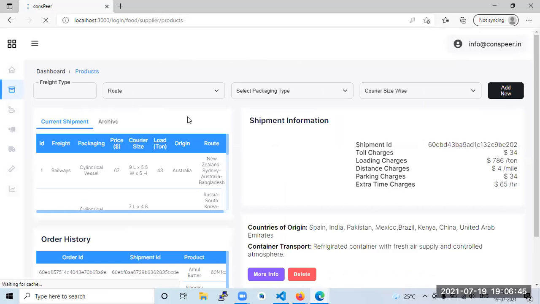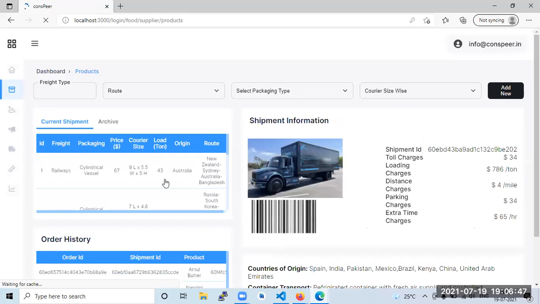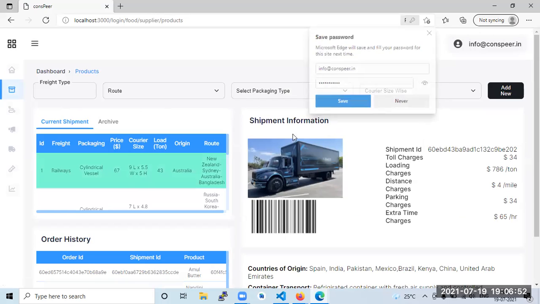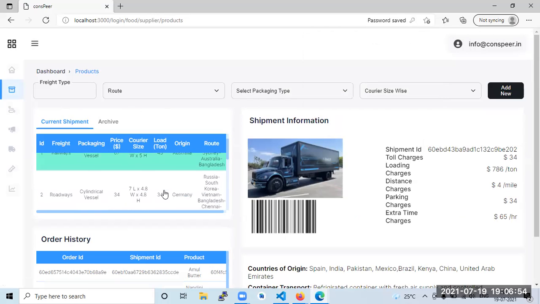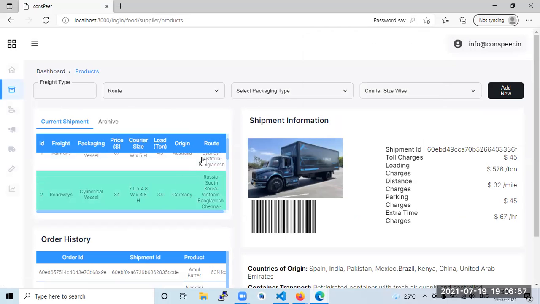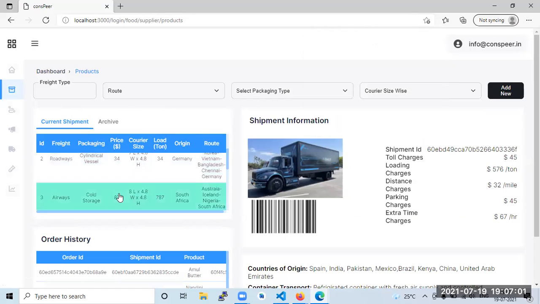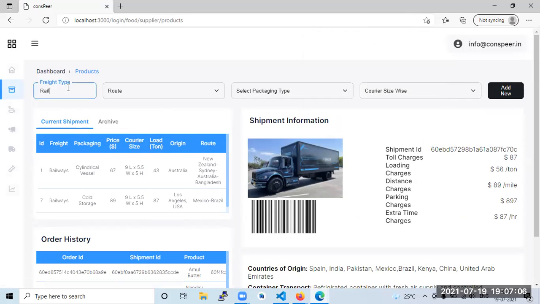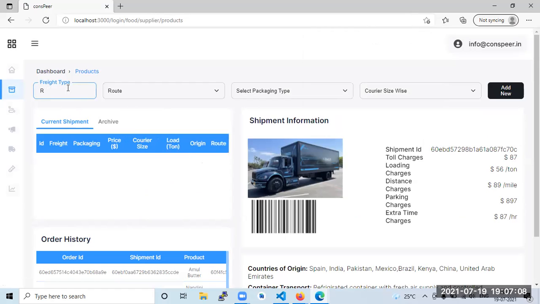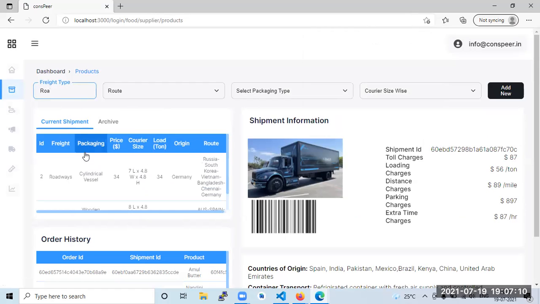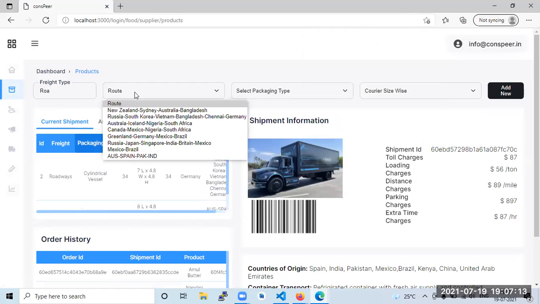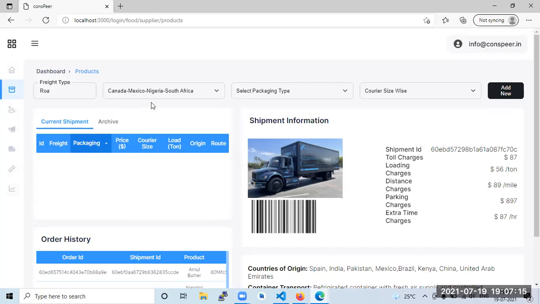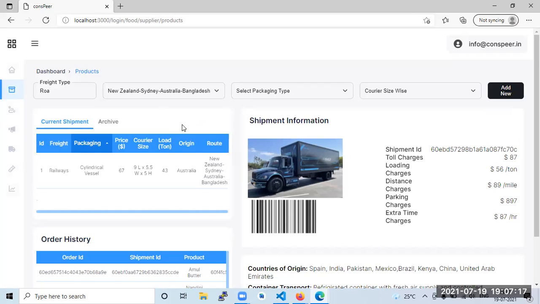We see they have a fit arrangement: what type of truck it requires, what is the route, what is the origin, what is the load, what is the courier size, what is the cost in dollars. You could even filter by airways, railways, roadways. Filters are everywhere, like packaging tag, upside down, even route type. This is third party logistics. We call it third party logistics.